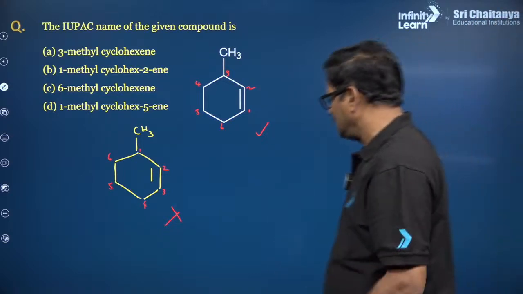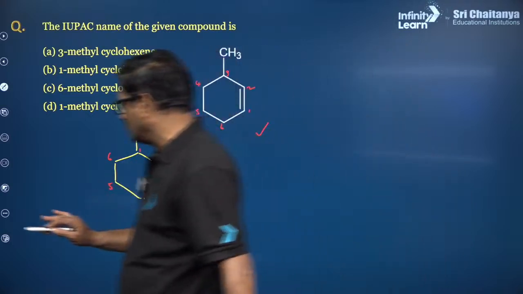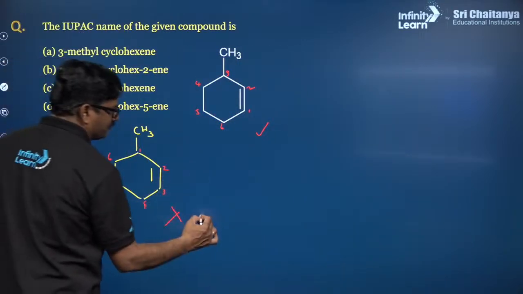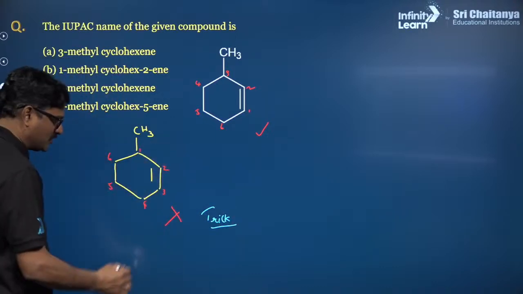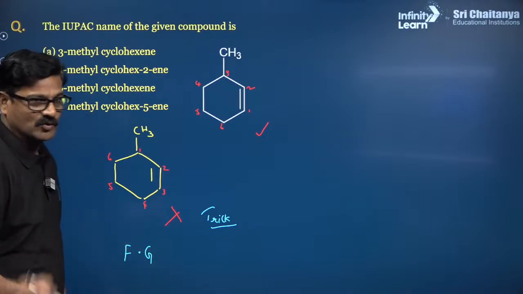So I want to say here, always memorize one thing, a trick I want to give you for IUPAC nomenclature. Trick: priority should be given for the functional group. FG stands for the functional group.